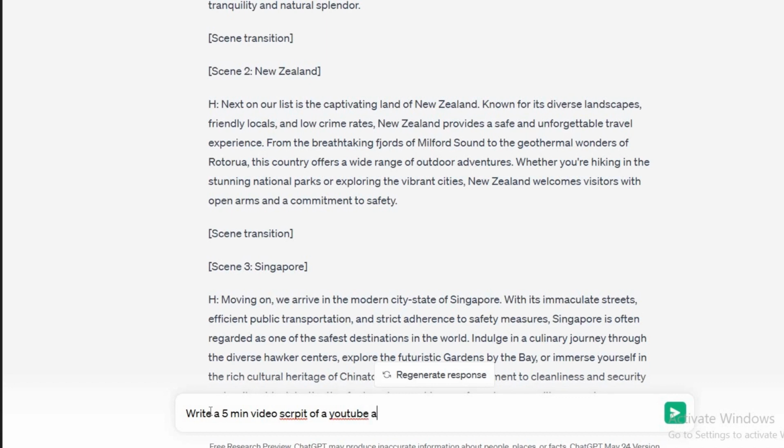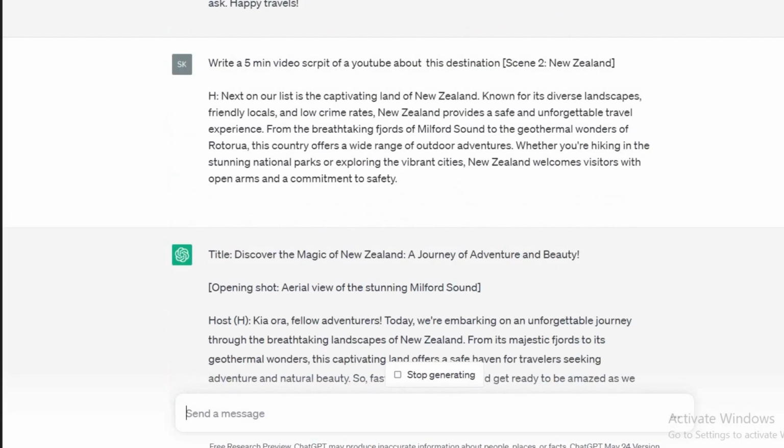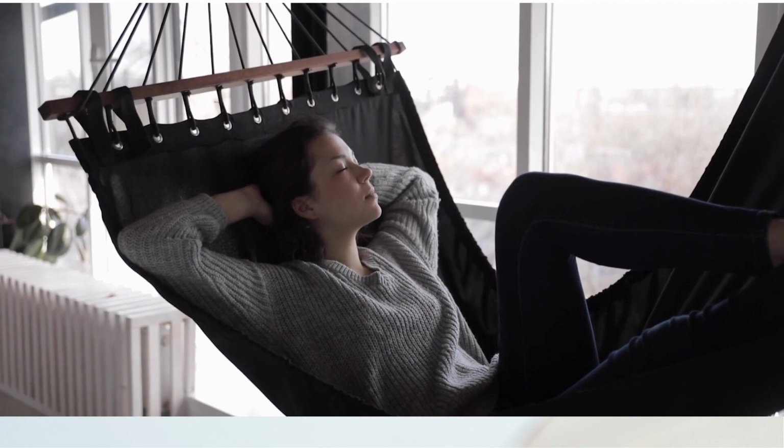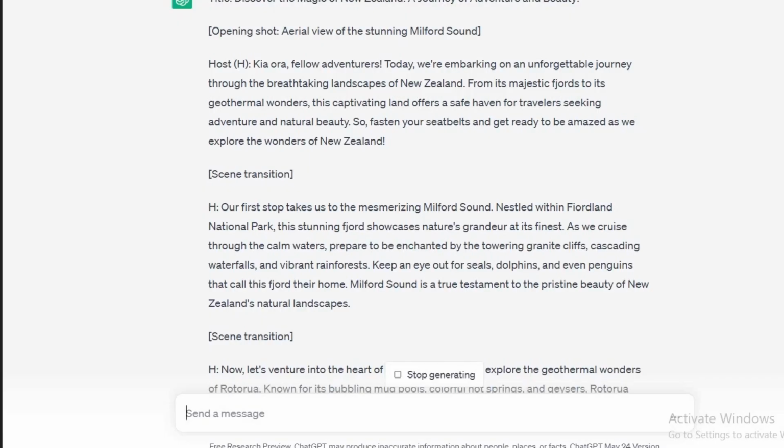And I would copy and paste the name of New Zealand, which I am trying to get. So I would paste it over here. In this way you can get more information. Look, ChatGPT is extracting and making the story for me, and I am resting. I don't need to worry about it.